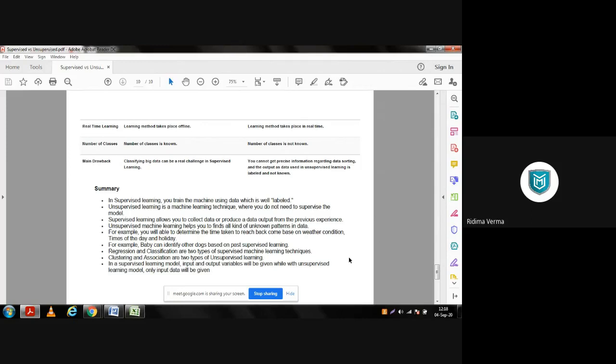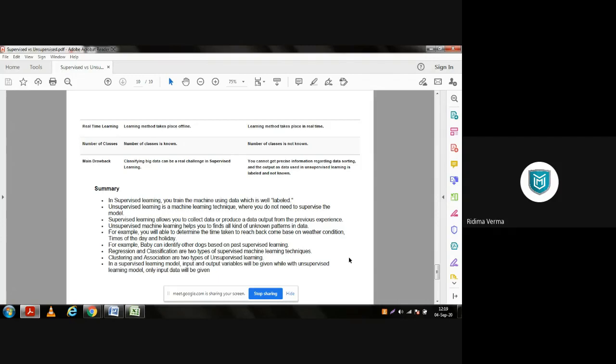Now, number of classes. For supervised, the number of classes is known, or we can say the number of attributes is known already before creating the dataset. But in case of unsupervised, it is not known. The main drawback for supervised learning is that classifying big data can be a real challenge, because we know the input, but we have to classify it, and that is a tricky task.